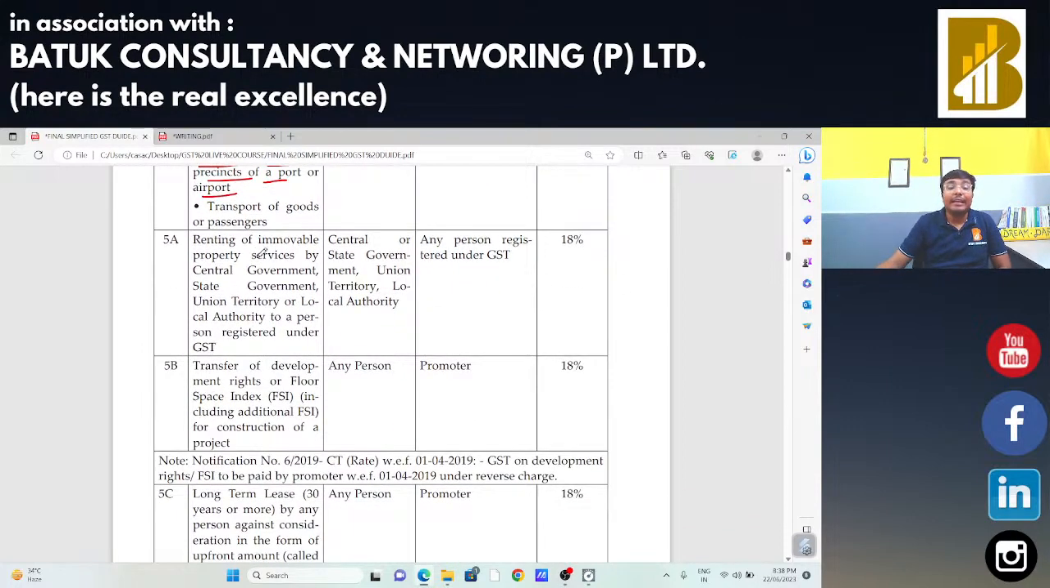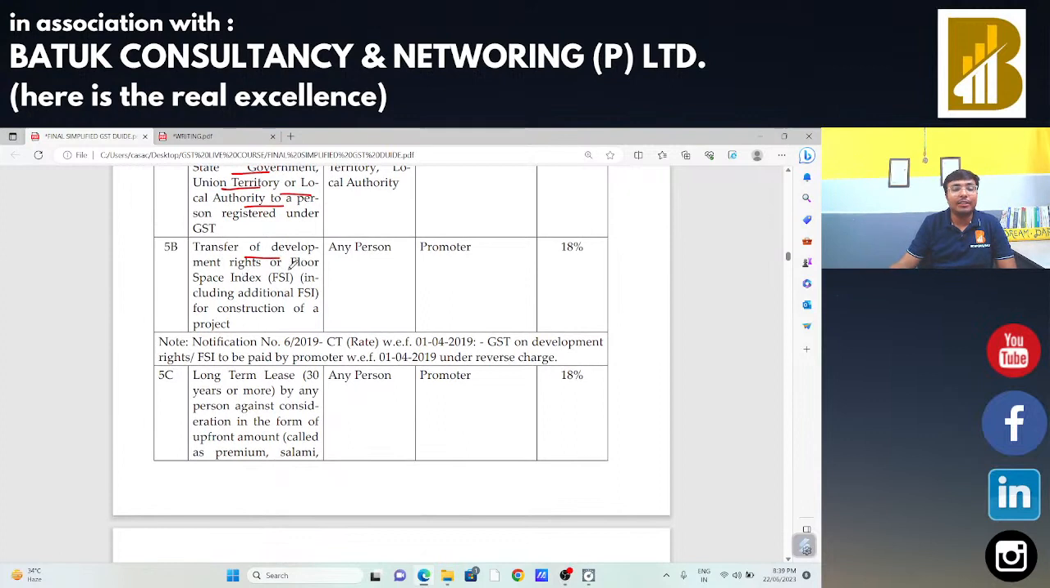Next, renting of immovable property by the central government, state government, union territory or local authority: in that case the registered person who takes that premises on rent will be liable to make the payment under reverse charge mechanism. So the exception above, 5A, has come here, and under 5A they have made it specific: if the central government provides any property on rent, the recipient of that supply is liable to make the payment of taxes.